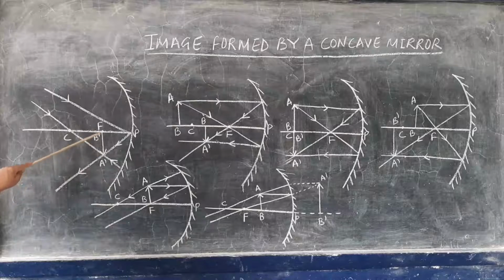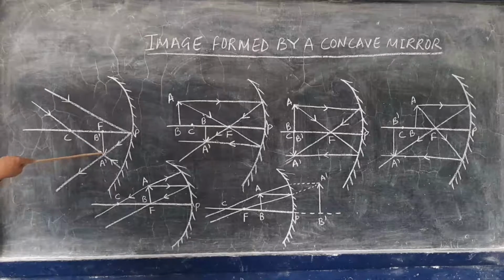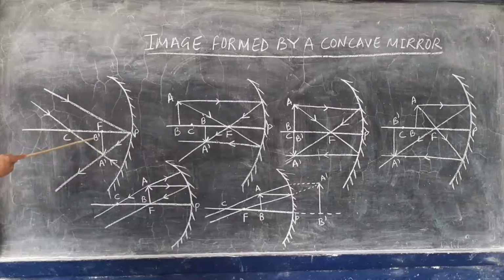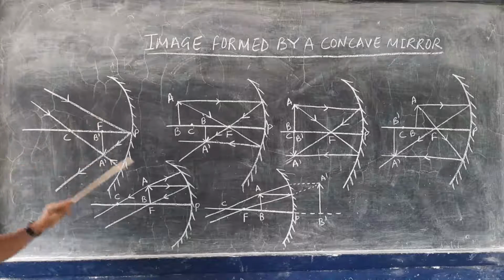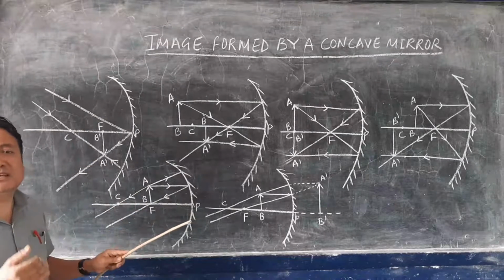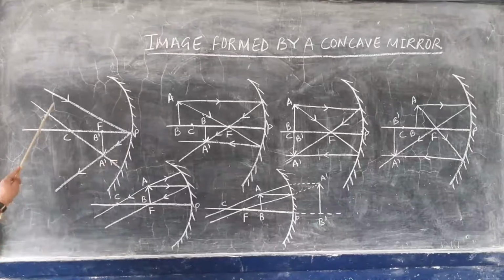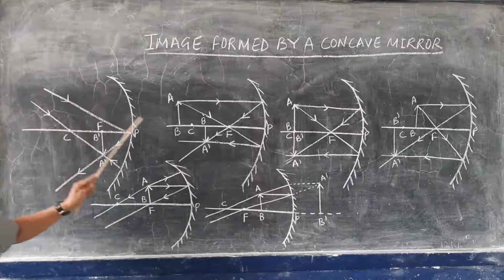So at the focus, the image will be formed, and the image is real, inverted, and highly diminished. Highly diminished means a very small image is formed, since the object is very far away, at infinity.